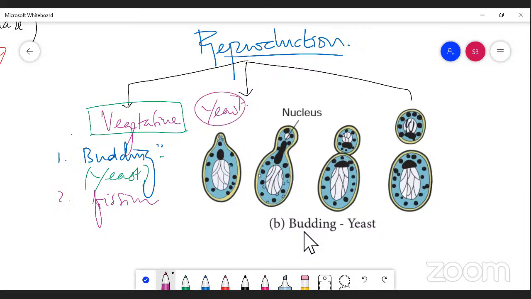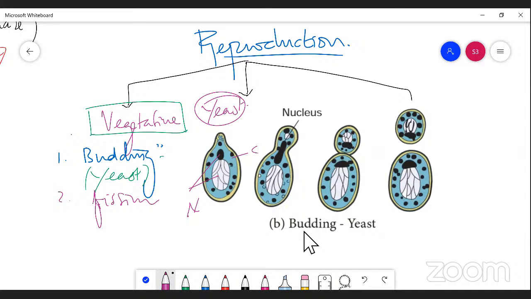In which there is a bud-like growth which initiates by the formation of cytokinesis and karyokinesis. So there are two divisions taking place. The first is the division of the cytoplasm, right? This portion is the cytoplasm, and this structure is the nucleus.